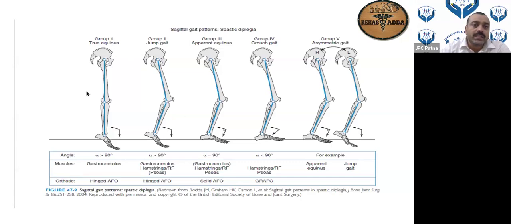Gastrocnemius is involved. But here, if you look, the knee is in flexion, and the hip is in a little bit of flexion. This is because in jump gait, the child will be jumping from one place to another, like a kangaroo. Apparent equinus: it appears to be equinus, but it won't be an equinus. This will be almost 90 degrees, that is neutral, but the knee will be in flexion. It appears like apparent equinus. It is very common in the OPD. And the crouch gait, as I already told you, asymmetric gait will always be there. It will be jump gait, or apparent equinus.